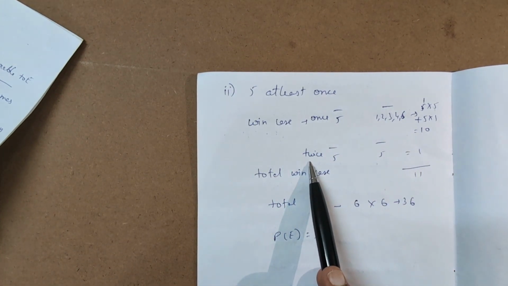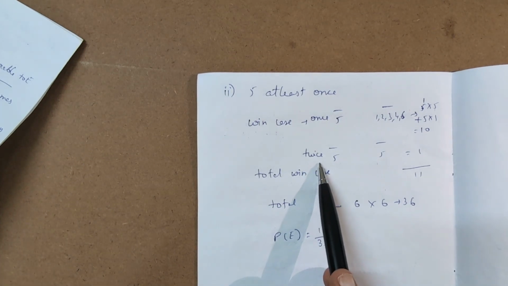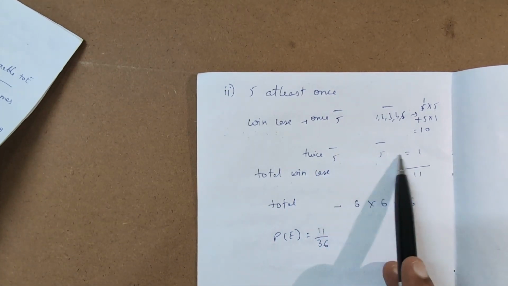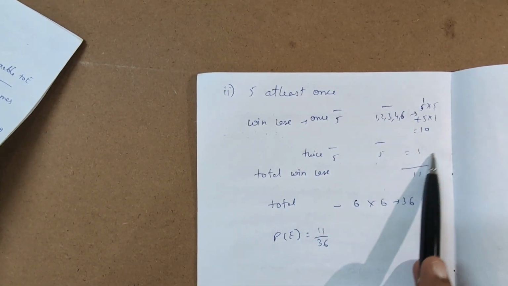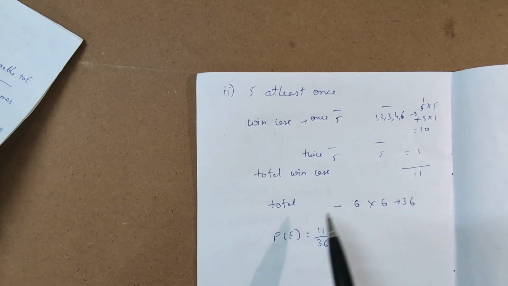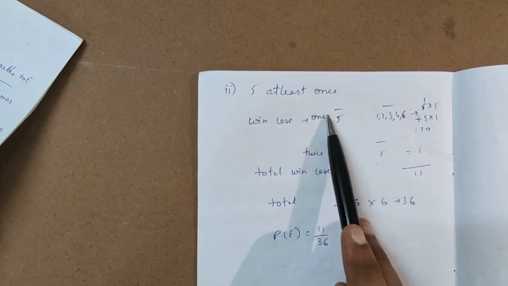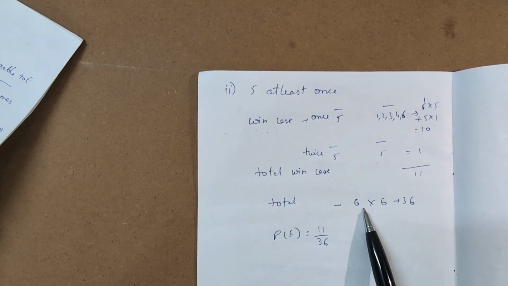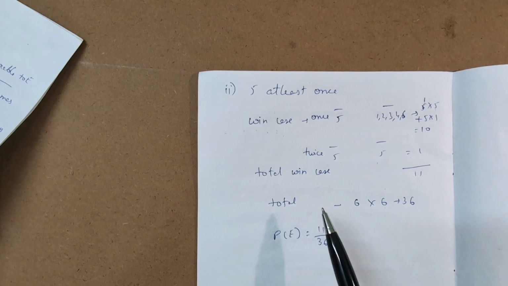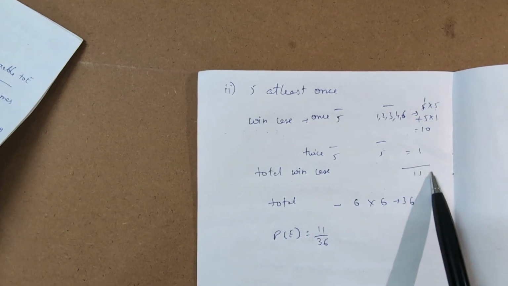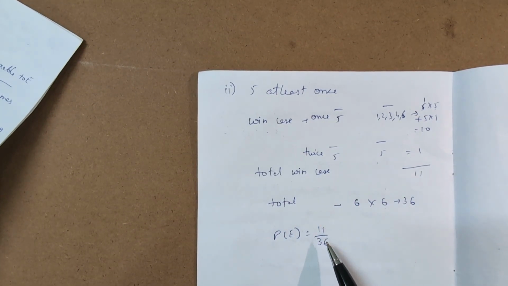If you consider the other example, that is twice, where both the dice are showing 5 and 5, the winning case is only 1. So total winning cases are 10 plus 1, which is 11. So for having 5 at least once, meaning once or twice, the total cases are 36, the winning cases are 11, so the probability of this event is 11 by 36.